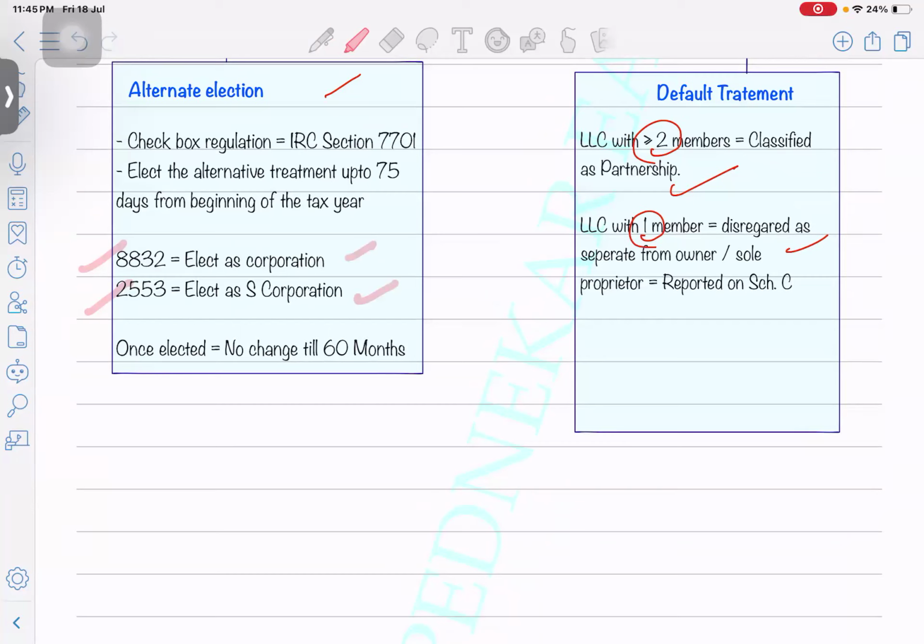So until what date can you make this election? It should be done within 75 days from the beginning of the tax year. Let's say I form a business in 2025, somewhere in July. What's the tax year? 2025.